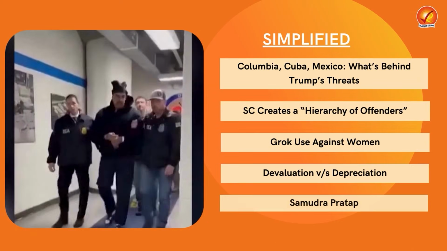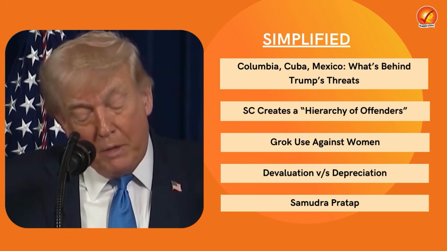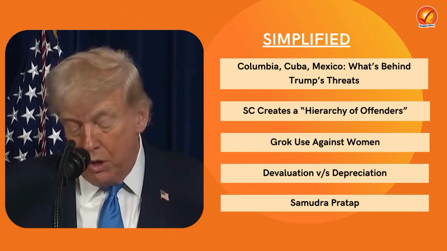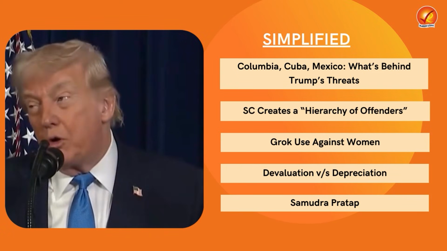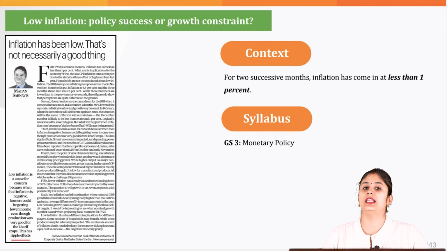Moving on to the simplified section, herein we'll be covering 5 current affairs issues in the most simple manner possible, and wherever needed, we'll be doing the relevant value addition from the prelims perspective. So stay tuned. Now, beginning with the first topic, which is dealing with the inflation levels in India.